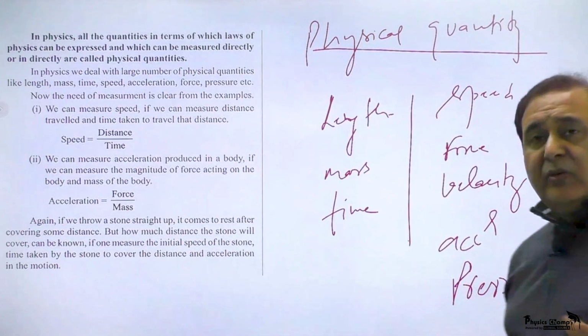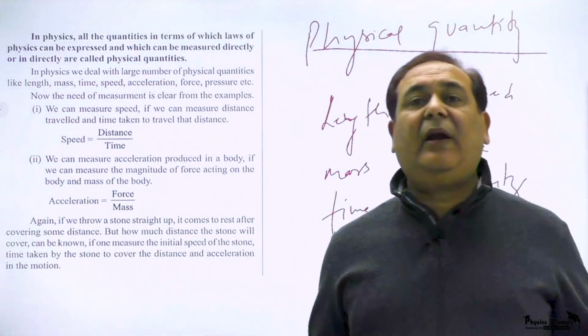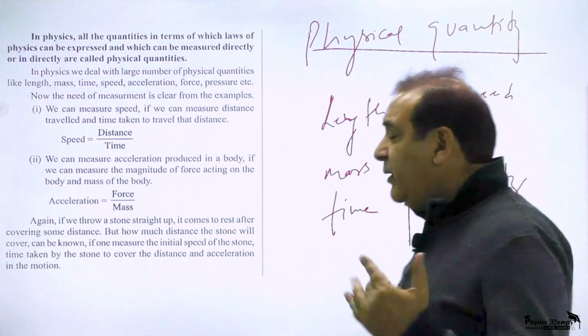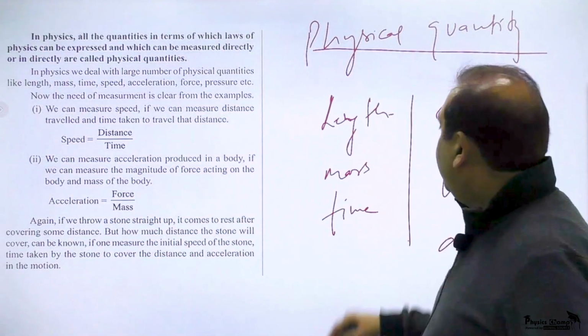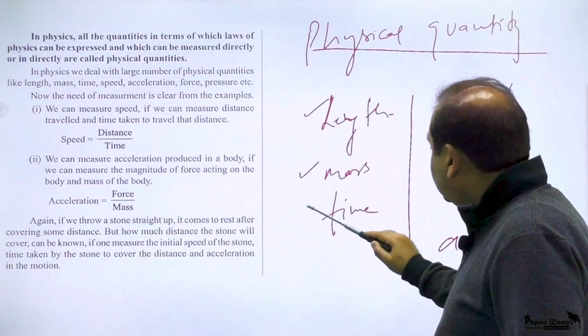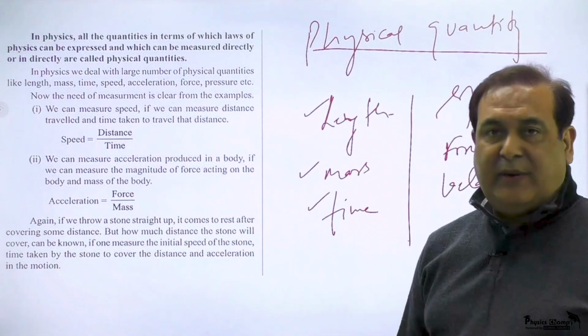And it is not so that they are not related to each other. All physical quantities are related to each other. In fact, we have certain fundamental physical quantities, for example, length, mass, time. They are the fundamental physical quantities.